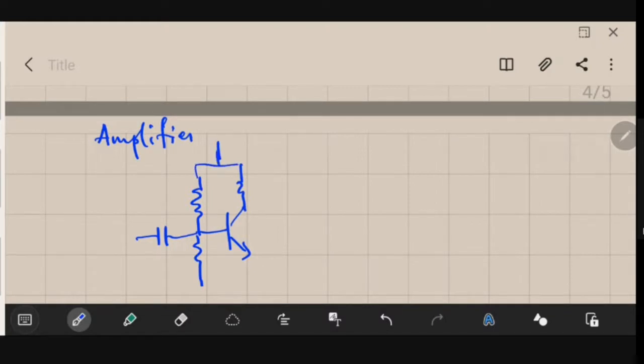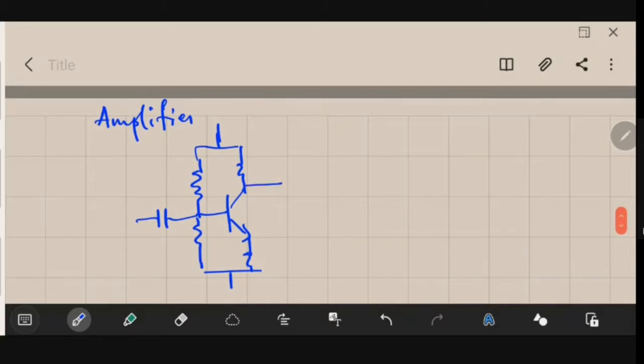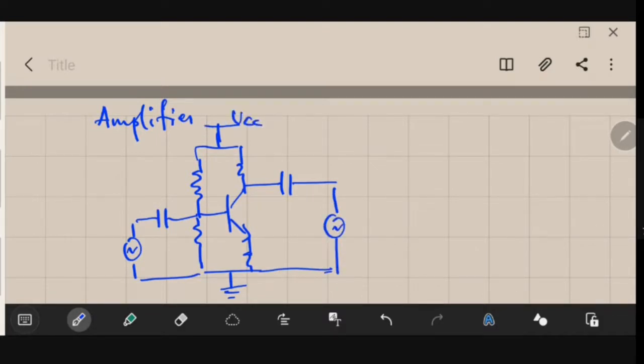Yes, have you seen a circuit like this? What is it? Can you tell me? Yes, what is this circuit? RC coupled amplifier.